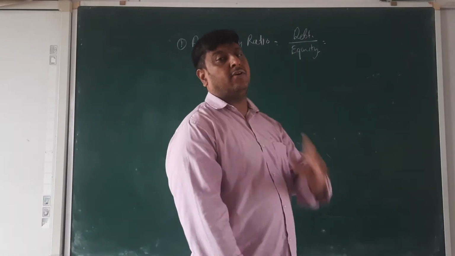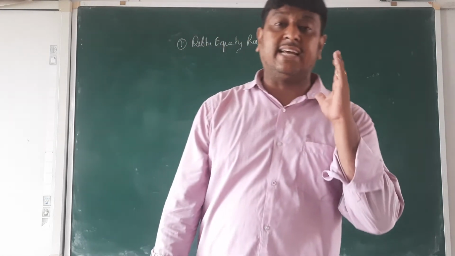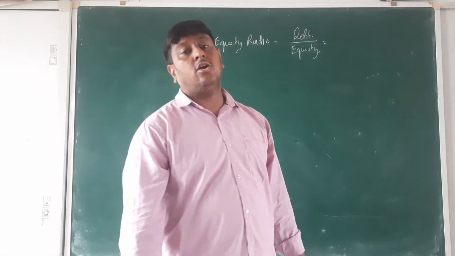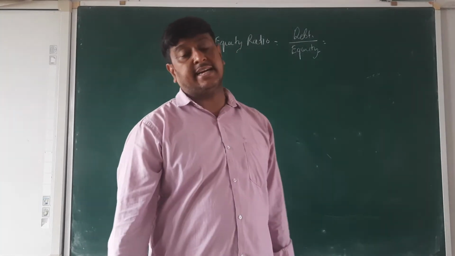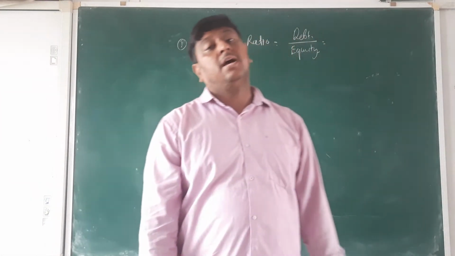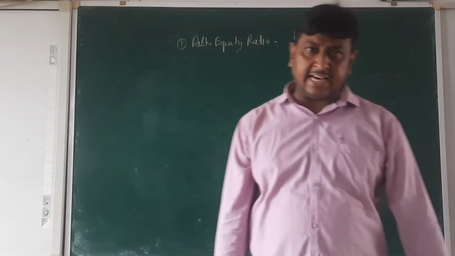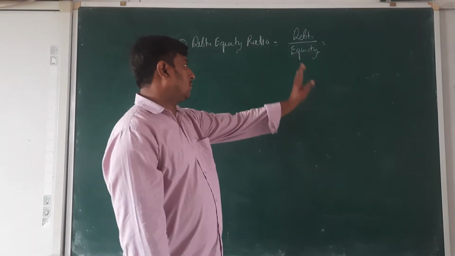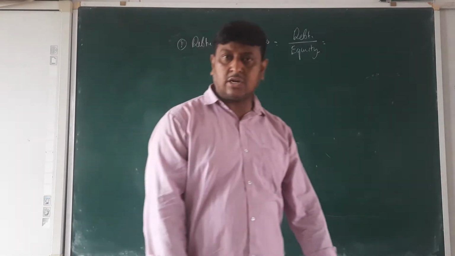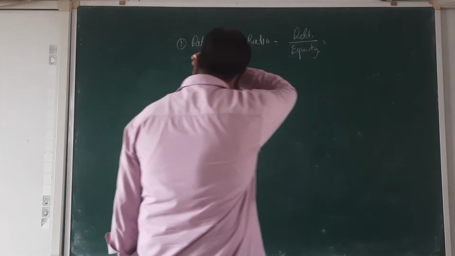In the debt we are going to take the long-term borrowings. Long-term borrowings include debentures, bank loan, and long-term loan. Equity is equal to the shareholder fund. In shareholder fund, beta, equity share, preference share, reserves and surplus, profit, these we are going to take in equity. Then divide, and you get the debt equity ratio.